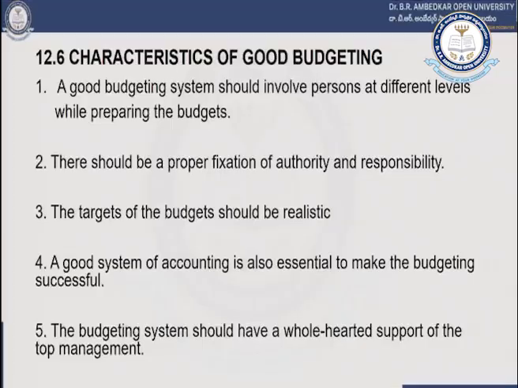So this is about what budgetary control wants to achieve, and then what are the characteristics when a good budgeting system is established. In relation to the objectives of our budgeting system, the characteristics of the system we develop should also resemble them. A good budgeting system should involve persons at different levels while preparing the budget.